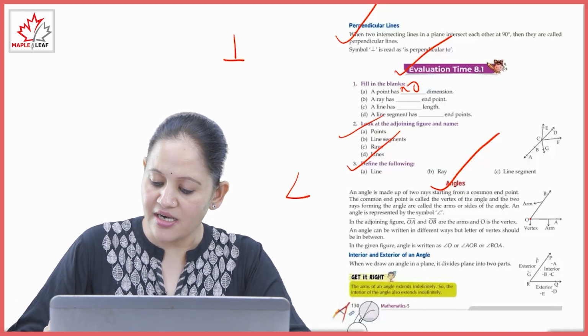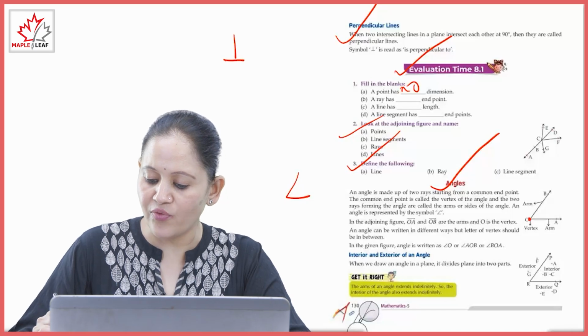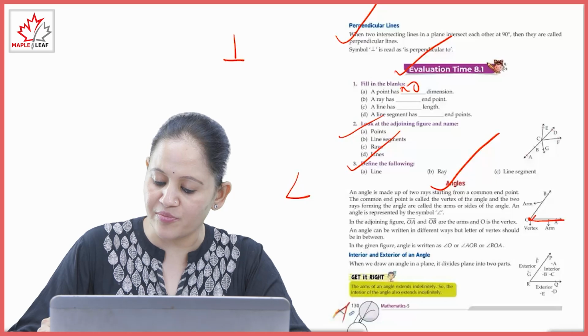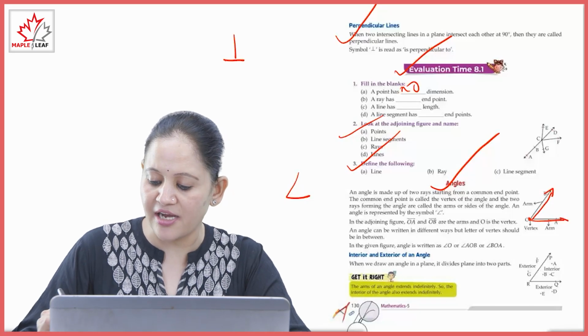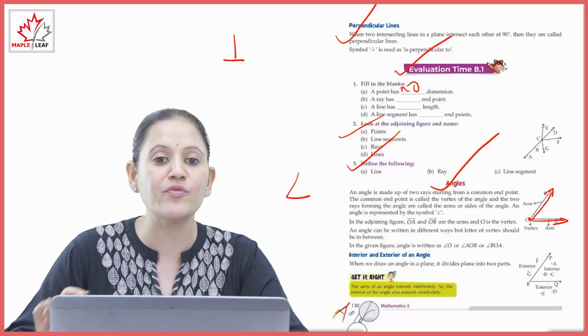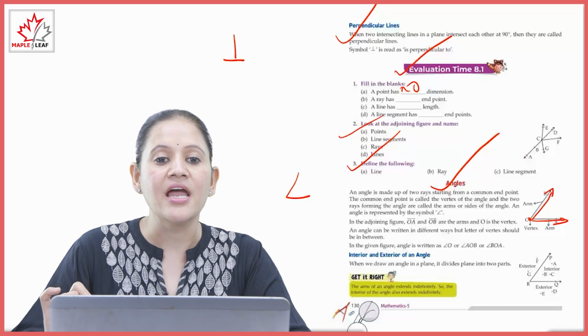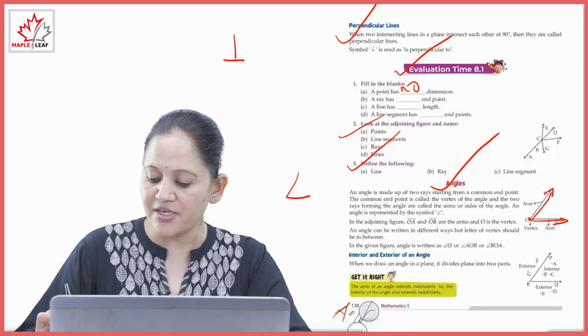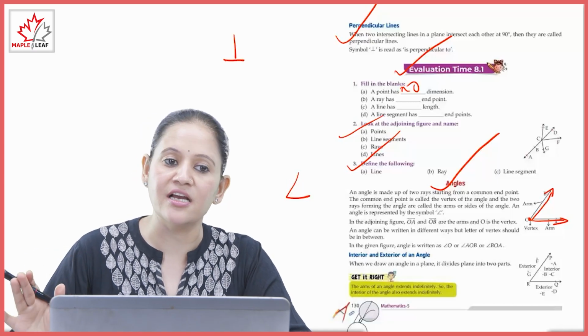This is the common endpoint. This is called the vertex. The two arms OA and OB form the angle. These are called the sides or the arms of the angle. This is the common vertex. Whenever we write the name of the angle, we always write the vertex in the middle. We can name it AOB, BOA, or simply by the vertex, angle O.